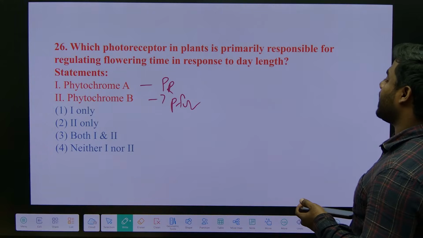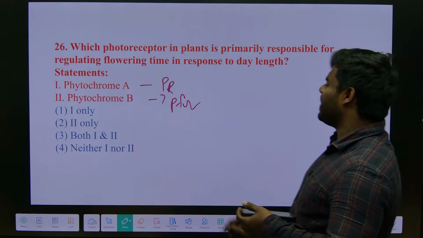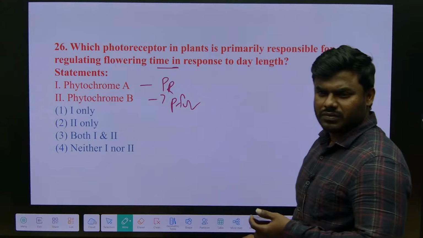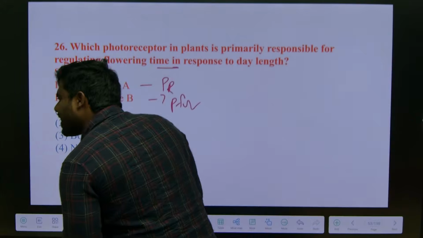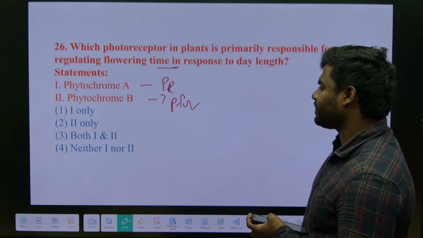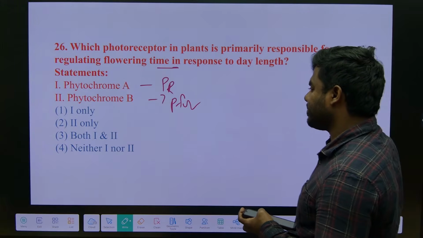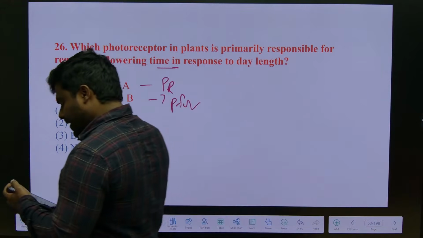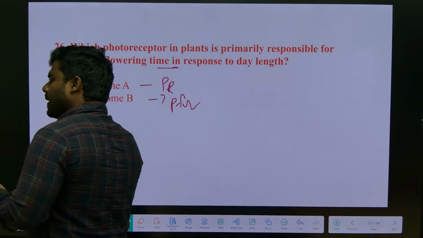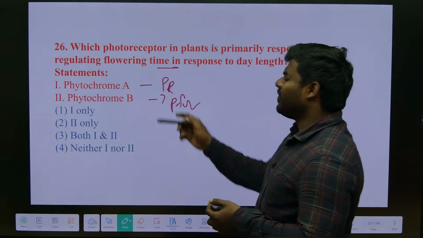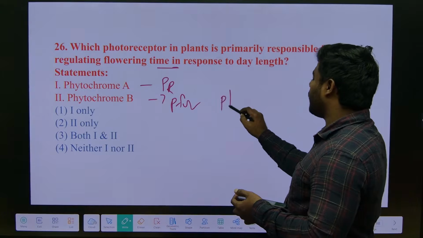Which photoreceptor in plants is responsible for regulating flowering time? Flowering time. Now everyone, what is the answer? Is it A or B? Look into this properly. Check it, everyone. Is it A or B? Flowering time, which represents what?